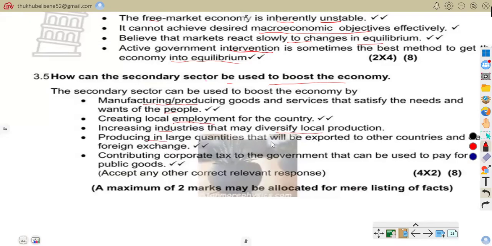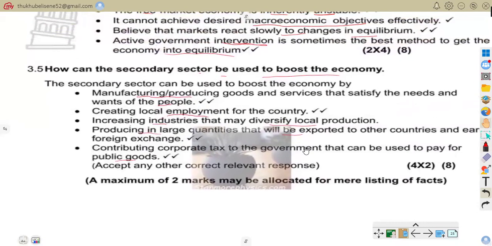They must produce in large quantities that will be exported to other countries, foreign exchange. So meaning we're talking about they must boost what? The exports. Also contribute corporate tax to the government that can be used to pay for public goods. Like I've said, they must pay taxes. So that is that.